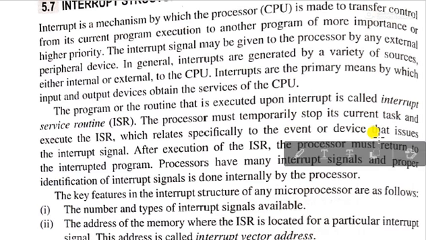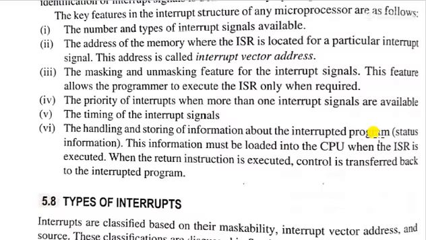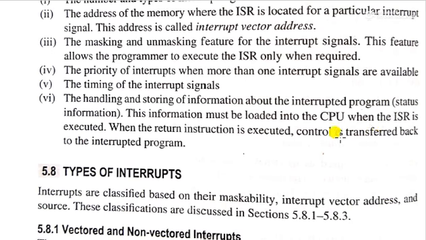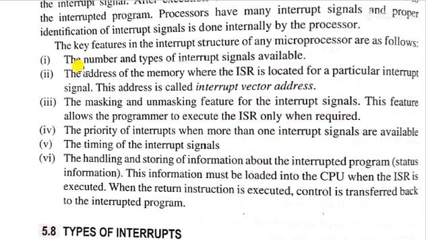Now, the types of interrupt. In the 8085, which I have described here, this is the interrupt of 8085 according to its address location. Here it is written: number of interrupts available, address, memory, ISR, vector interrupt, non-vector interrupt.